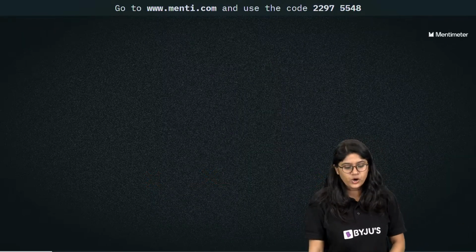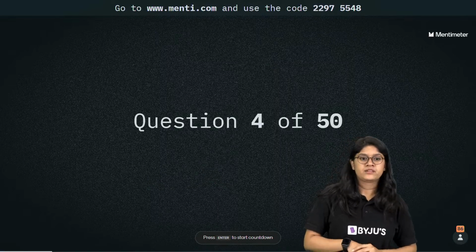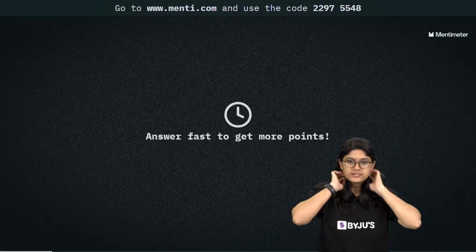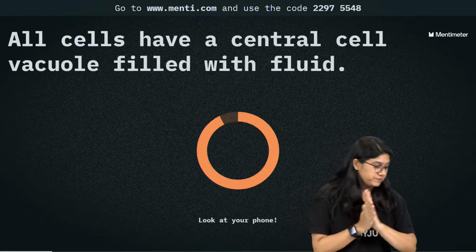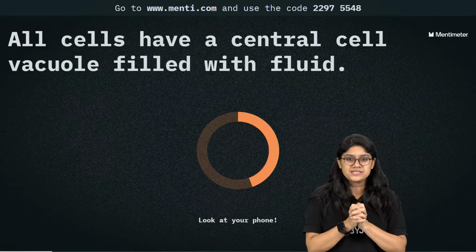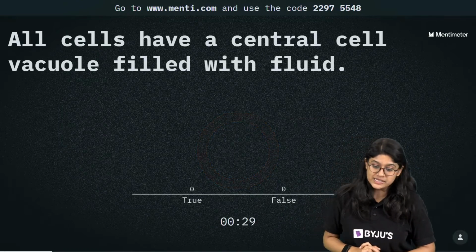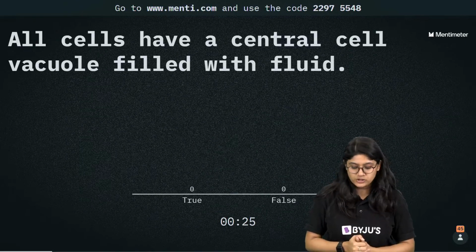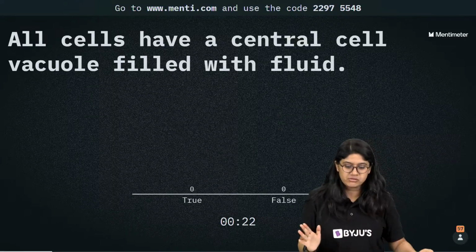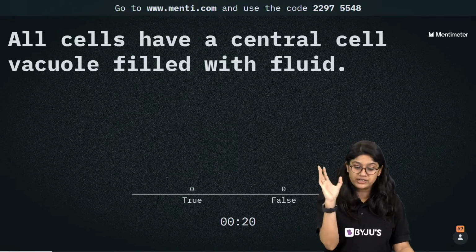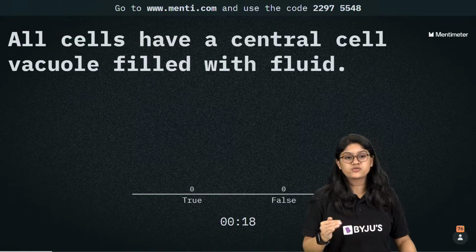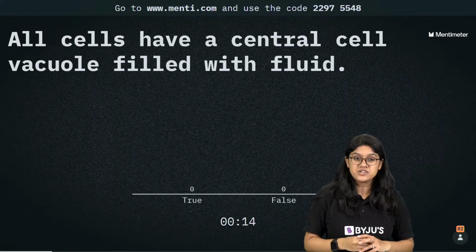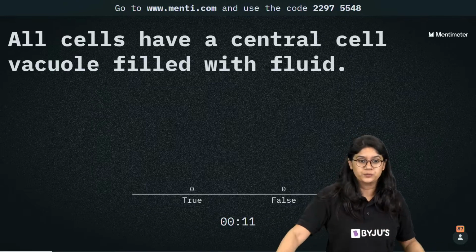Okay, here we go to question number 4. Let's see what we have here. Yes, very interesting. Everyone, don't lose the pace. All cells have a central cell vacuole filled with fluid. True or false? सभी cells में basically एक central vacuole होता है जो filled है fluid के साथ में. Is it true or is it false? Very good. Keep track, anyways you will have your scores with you.